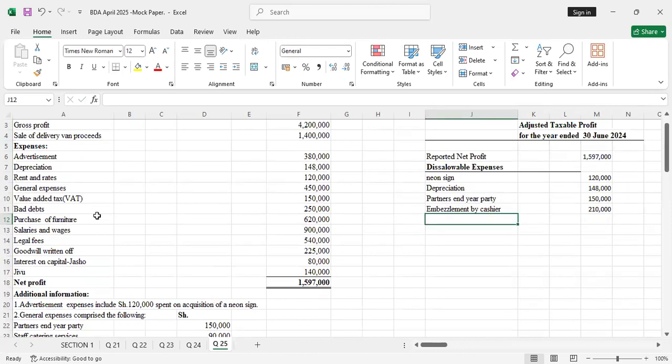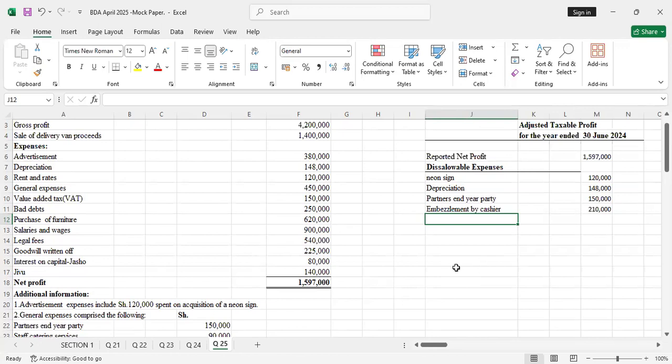We are done. We have value added tax, VAT. So is VAT allowable or disallowable? Disallowables are those that do not relate in any way to the business.